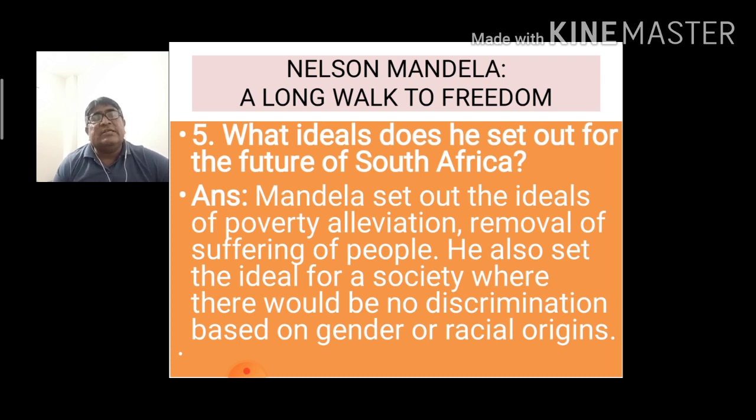So when it was his time to give his speech as the first black president of the country, he gave a very good speech, and in his speech he said very clearly he wanted to remove the poverty of the country. Even those people who were suffering regarding caste, creed, gender, and all these things must be removed from the nation. He also set the ideal for a society where there would be no discrimination based on gender and even racial origins.